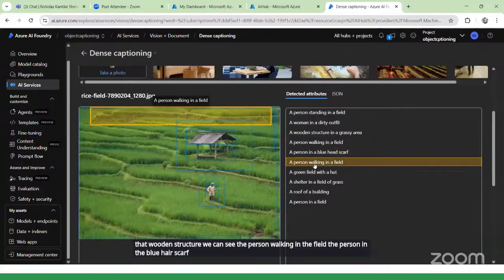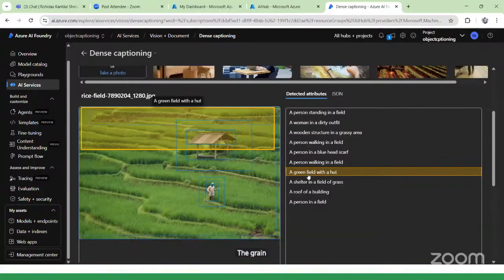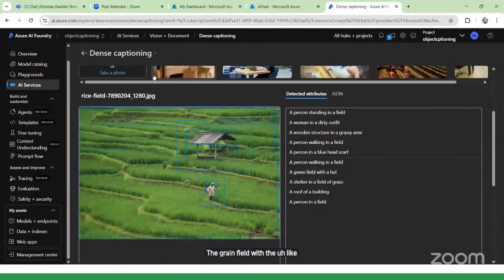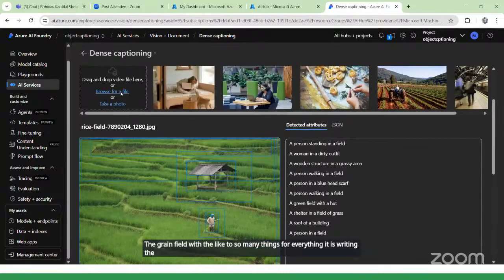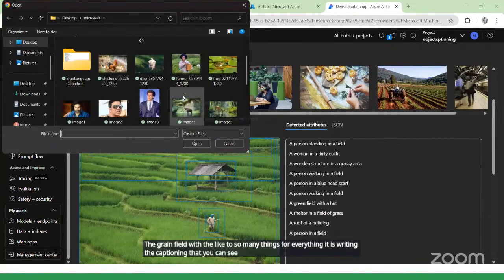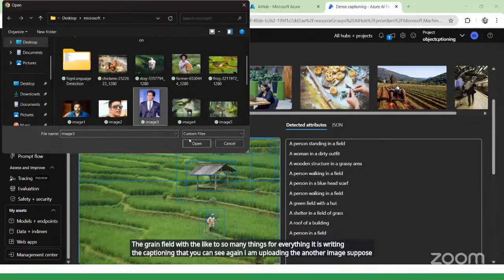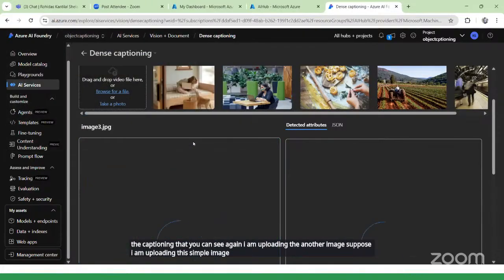So many things are here, the green field, and for everything it is writing the captions, as you can see. Again, I am uploading another image. Suppose I am uploading this simple image.